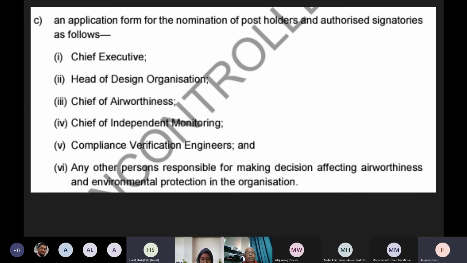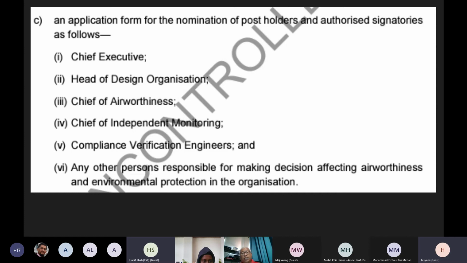Chief of Airworthiness, the person is very technically sound in terms of the airworthiness requirement, able to understand the airworthiness requirement, able to interpret the airworthiness requirement. And also under the Chief of Airworthiness, there is the Compliance Verification Engineer. He is the person also very familiar with the airworthiness requirement, can show compliance, can do the detailed analysis to show compliance to the airworthiness requirement.